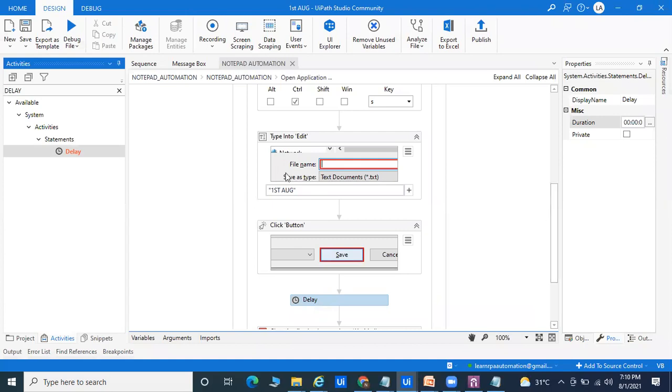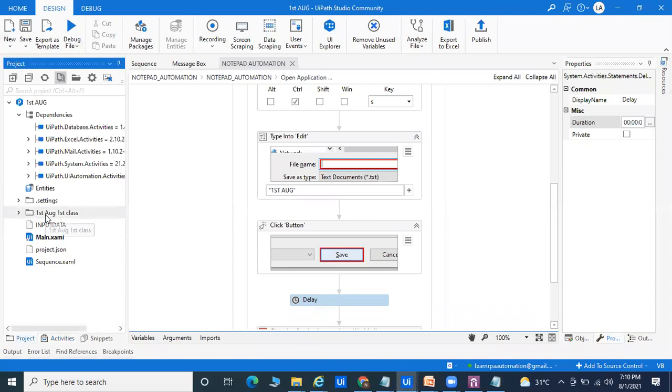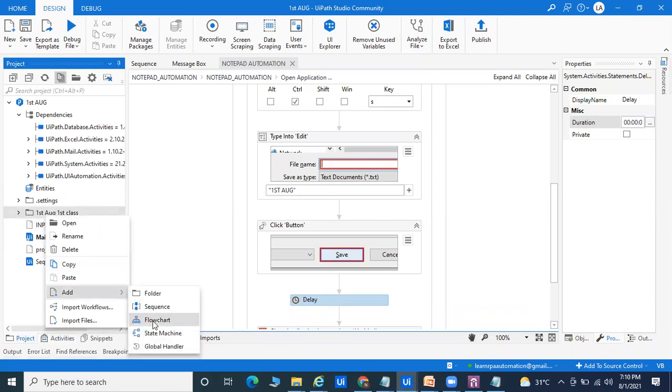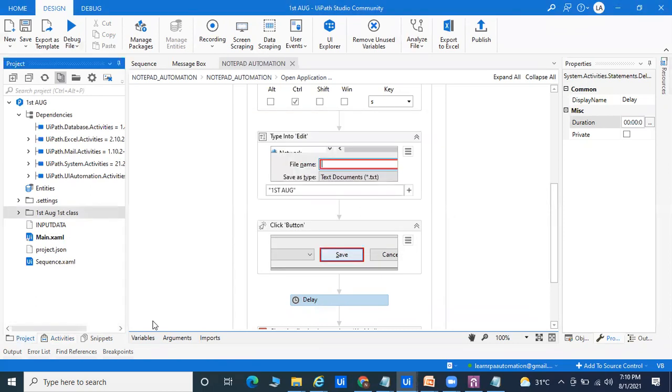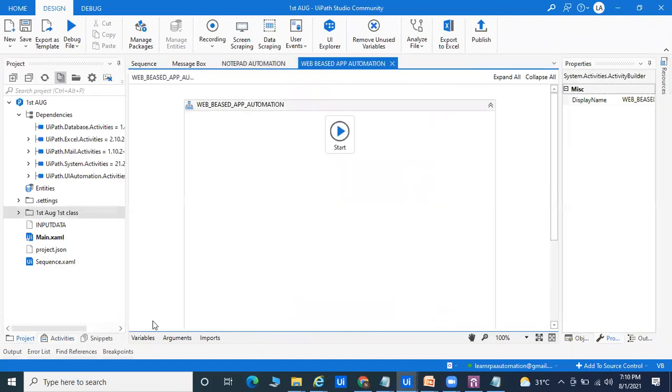Okay, right now, if you want to automate any type of web-based application, I can show you. So right now I'm taking this first class. I will take only your 5 minutes to show that. You can go for add and you can go for the flowchart. And here I passed web-based app automation. Okay, simple things.